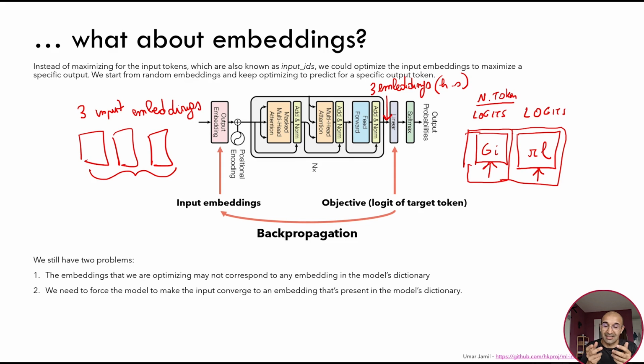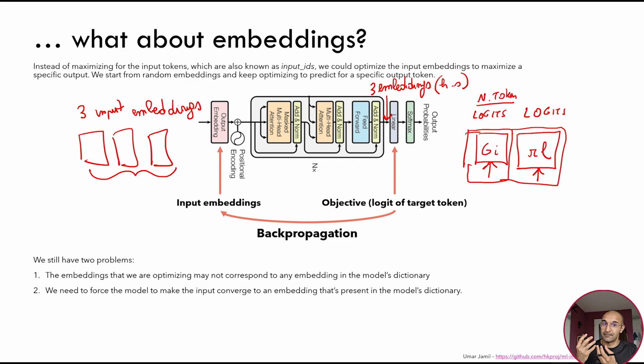So we add this distance to our loss function, and we ask the optimization problem to minimize this distance too. This forces the optimization to produce embeddings that maximize the likelihood of the next token being GI and the next token being RL, but at the same time are closer to our vocabulary, so that they actually map to some token.